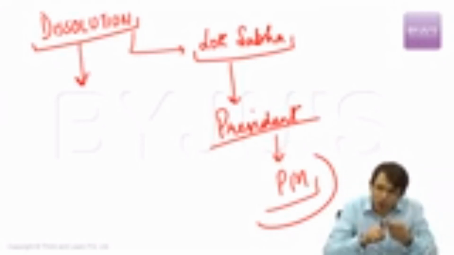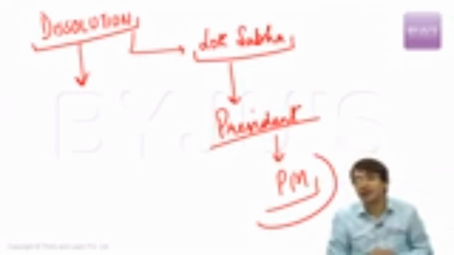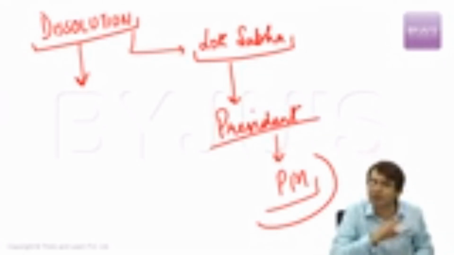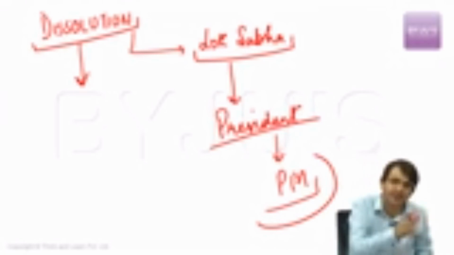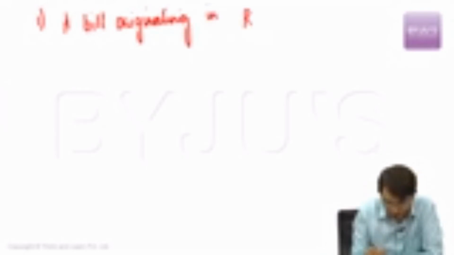In case of dissolution, motions lapse, resolutions lapse, notices lapse, every business in the Lok Sabha lapses, every bill which is pending in the Lok Sabha also lapses. That means every category of the bill lapses except 3 types of bills. These 3 types of bills do not lapse. Apart from these 3 types of bills, every other category and type of bill lapses upon the dissolution of Lok Sabha. Which are these types of bills? Let's talk about that. Number 1, a bill which is originating in Rajya Sabha and pending in Lok Sabha.